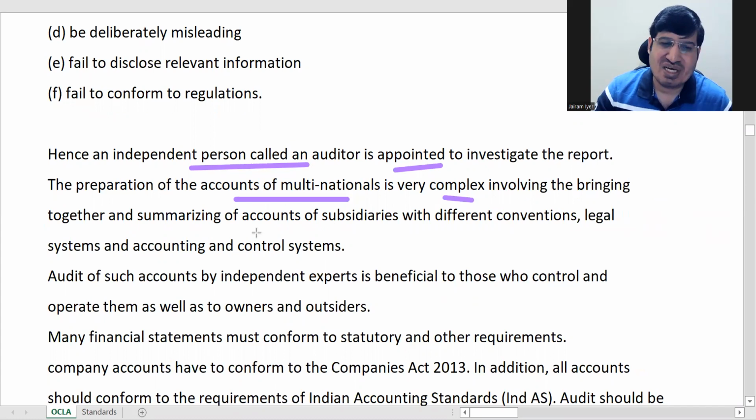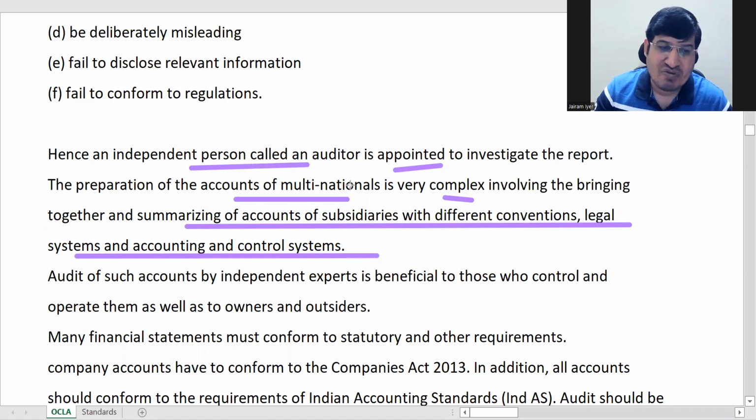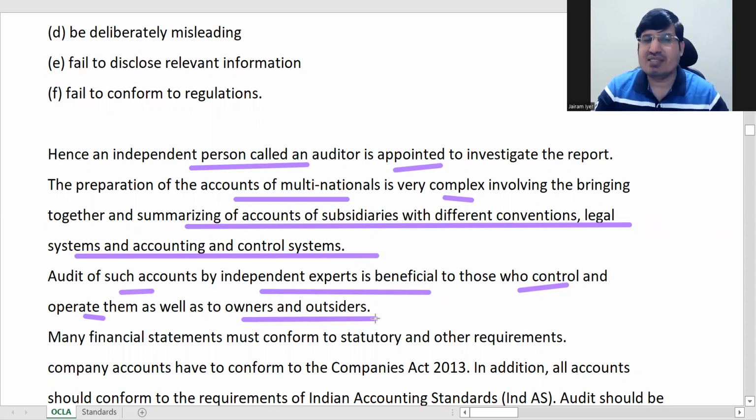You have to bring together everything, summarize various countries, various regions and all that. All have different conventions and legal systems. So it can be very, very complex. So audit of such accounts by independent experts is beneficial to those who control and operate them, as well as to owners and outsiders. So audit is useful to all of them, because even the managers will not know the laws of various countries, accounting procedures and all that. So when an independent expert comes and does the work, it helps everyone.